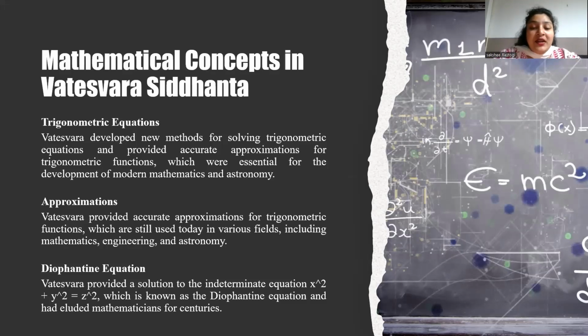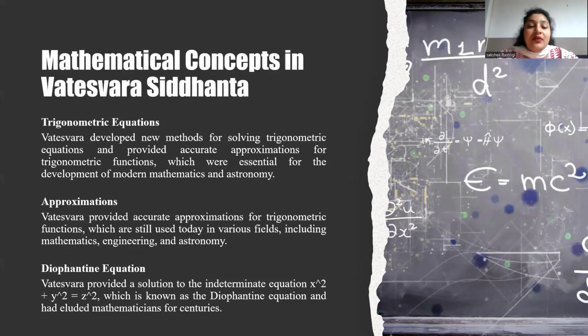Trigonometry equations, I already discussed. Sin A is the opposite side over the hypotenuse. Cos A is the adjacent side over the hypotenuse. Tan A is the opposite side over the adjacent side. So sin(A+B) equals sin A cos B plus cos A sin B. Cos(A+B) equals cos A cos B minus sin A sin B. Tan(A+B) equals (tan A plus tan B) divided by (1 minus tan A tan B).